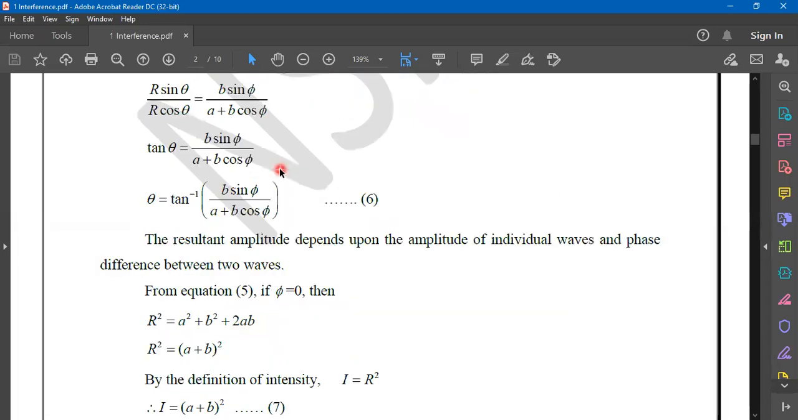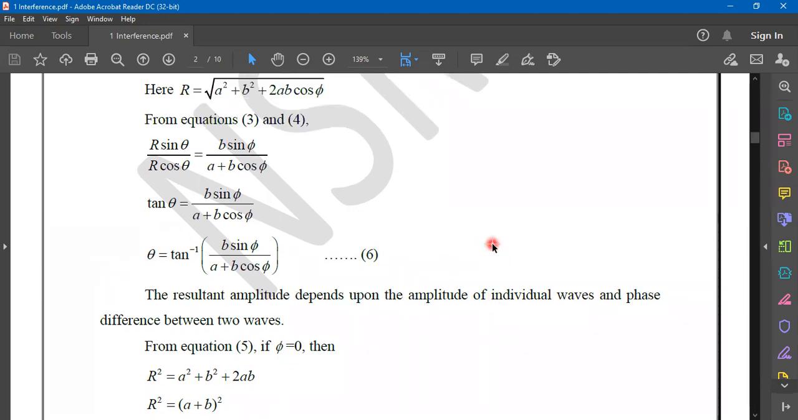Is it clear? If I am going fast, please raise your hand. You can stop me if you are unable to follow or understand. No problem. Okay, so tan theta equals b sin phi by a plus b cos phi. Then theta becomes tan inverse of this function, b sin phi by a plus b cos phi. Is it clear up to the 6th equation? Yes, sir. Anybody have any difficulty? Please let me know.